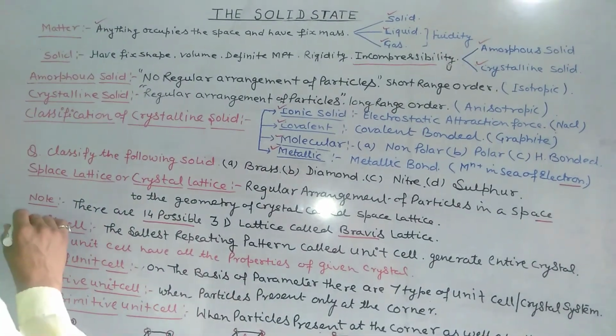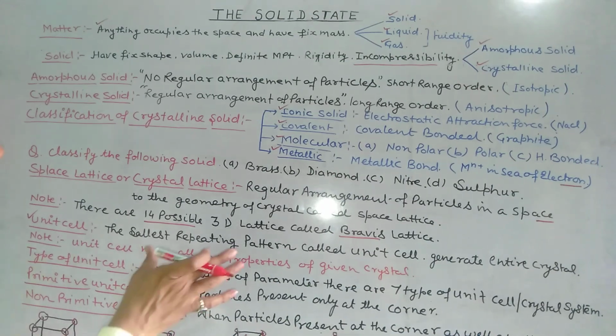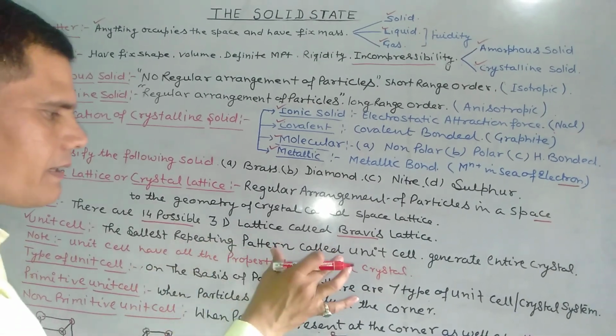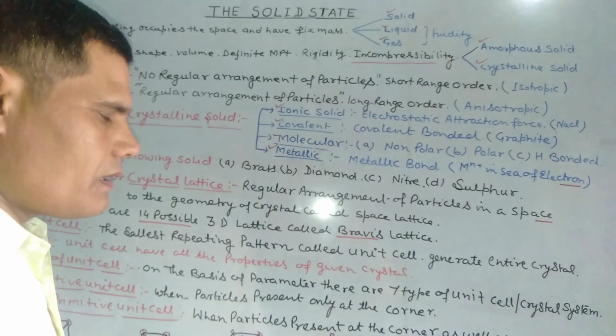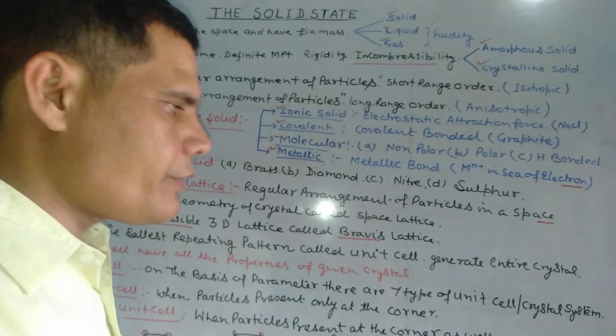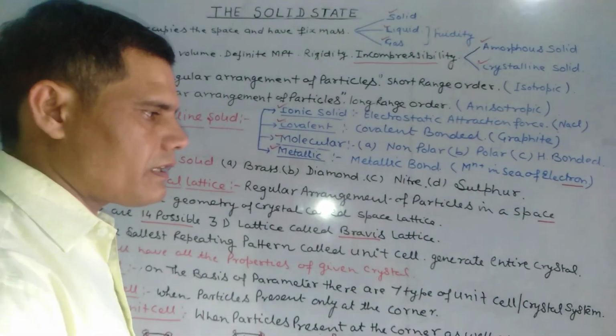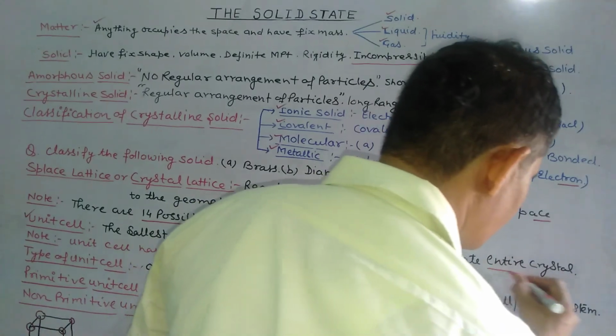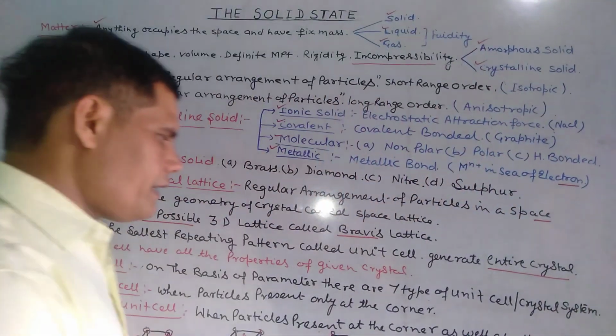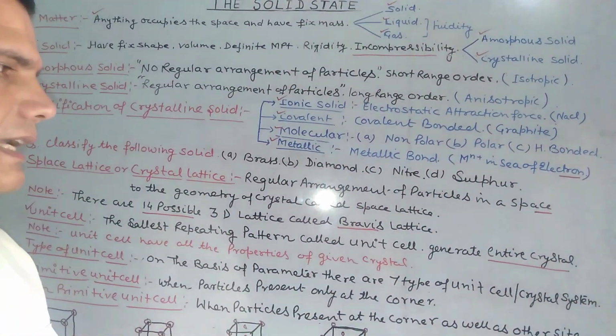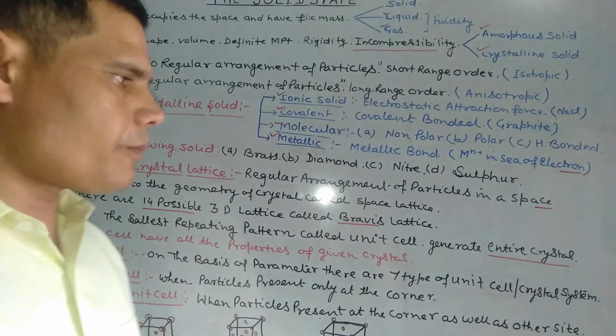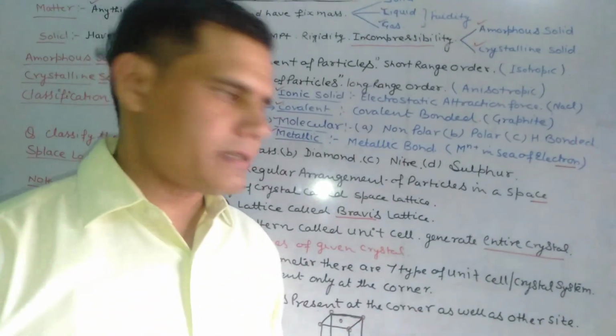Next one is unit cell. The smallest repeating pattern is called the unit cell, and the unit cell generates the entire crystal. It means each unit cell has all the properties of a crystal.